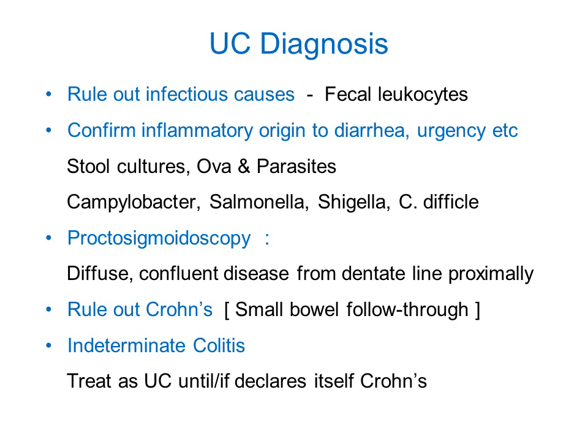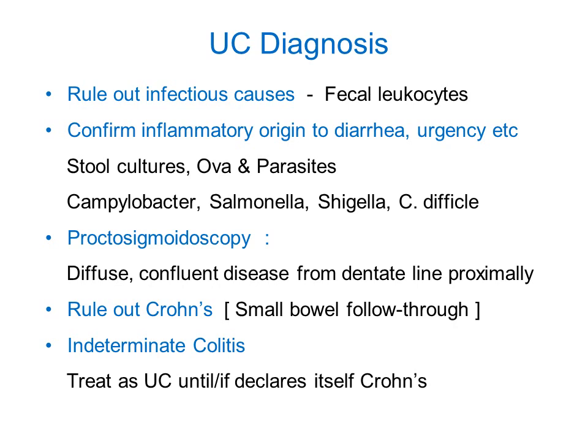Other infectious causes which can give you a similar clinical picture or endoscopic picture like ulcerative colitis are Campylobacter, Salmonella, Shigella and Clostridium difficile. After ruling out infectious causes, you can advise proctosigmoidoscopy, where you can see diffuse confluent disease from the dentate line and involving the colon proximal to the dentate line.